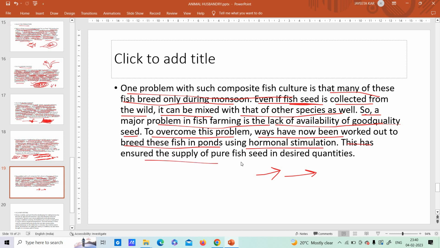This has ensured the supply of pure fish seed in desired quantities. So in this way, first and foremost we get a huge number of fishes, and also we get a pure variety of fishes. There is no mixture, and that also is being produced in huge number. All right, so this is all about your fish farming.